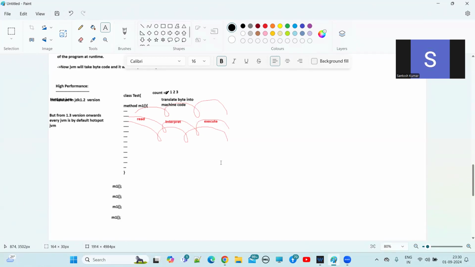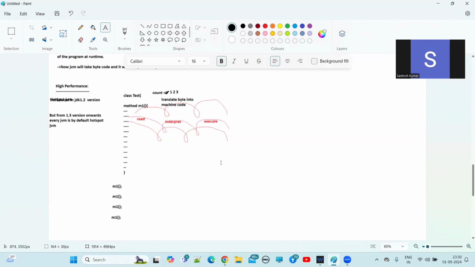Instead of performing read, translate, and execute again and again, all these 10,000 lines of code will be converted into machine code, and the machine code will start executing. So who will convert all the 10,000 lines of code at a time into machine code, guys?